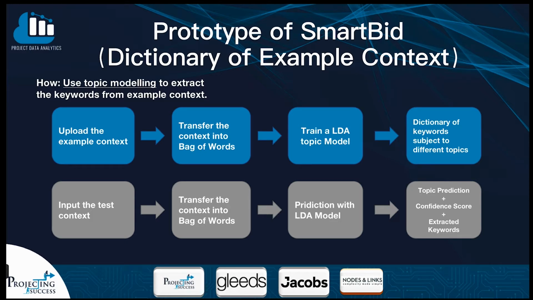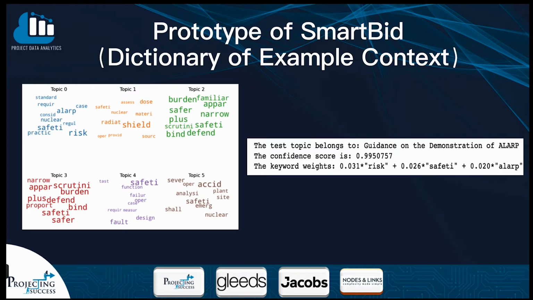At the inference stage, we then input the text context and transfer this context into bag of words features as well, and then use these features and the model. We can have the topic predictions of the context. We also have its corresponding confidence scores and also have extracted keywords as well. So this is the visualization of building the LDA model. The left figure shows the word cloud of keywords subject to different topics, and the right figure shows the output from the text context.